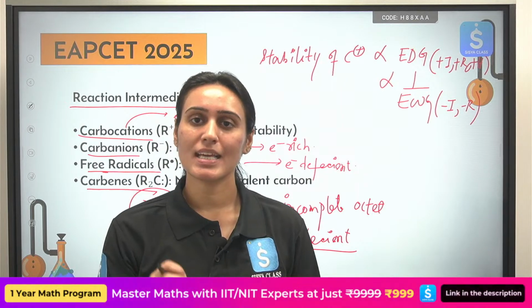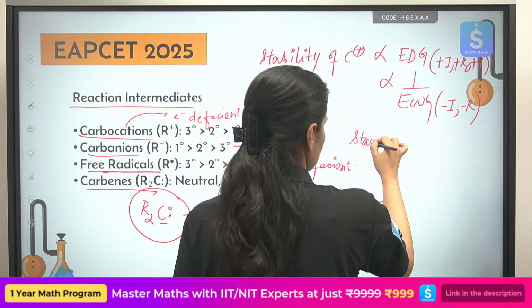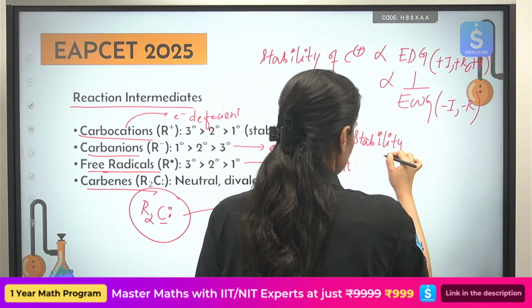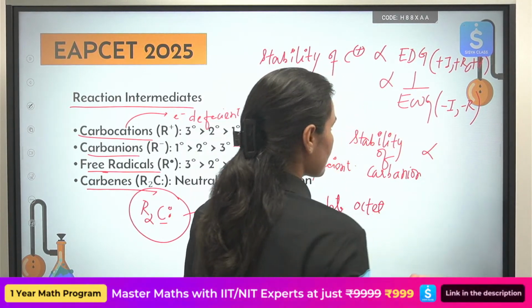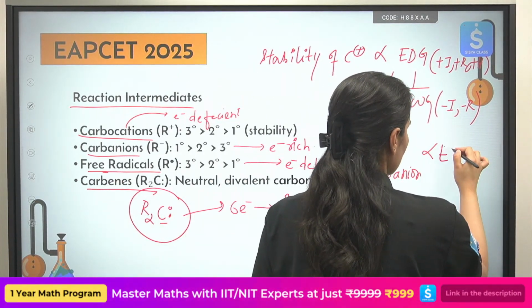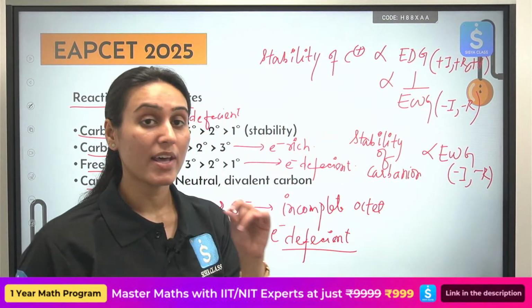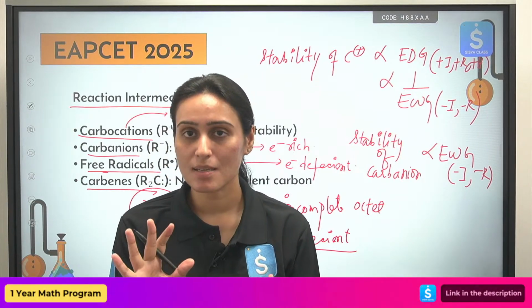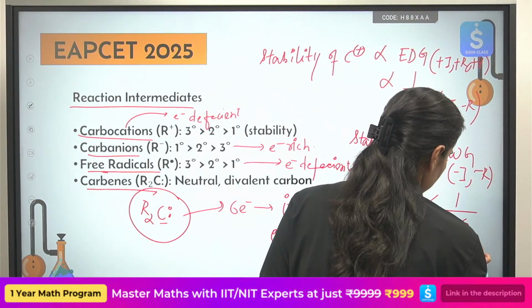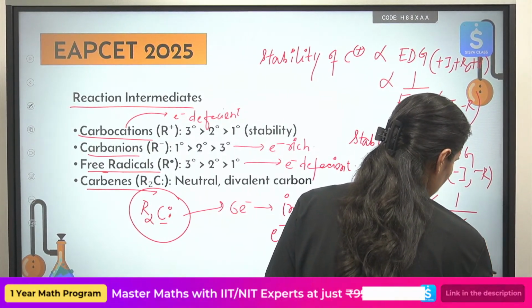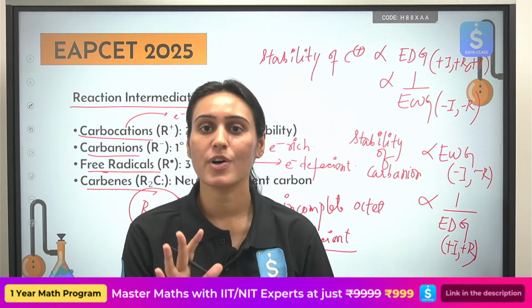And if you talk about the stability of carbanion, it is the reverse. They will be stabilized by electron withdrawing groups. So minus I, minus R effect groups are going to stabilize your carbanion. And what type of groups are going to destabilize them? These are the types of groups we will stay away from.